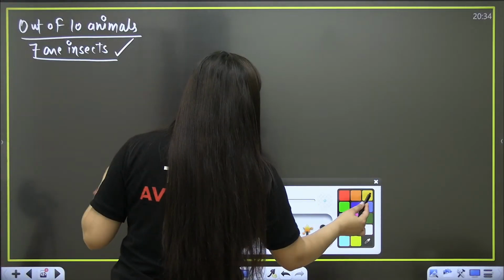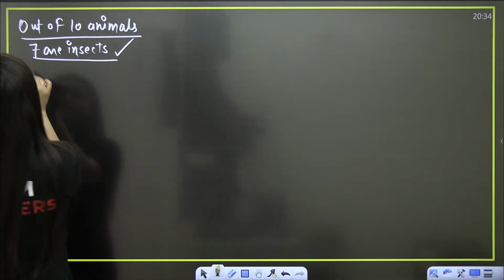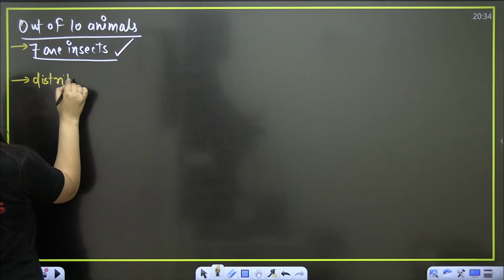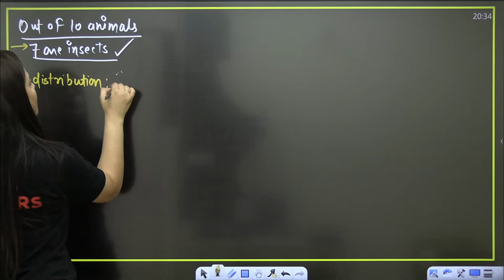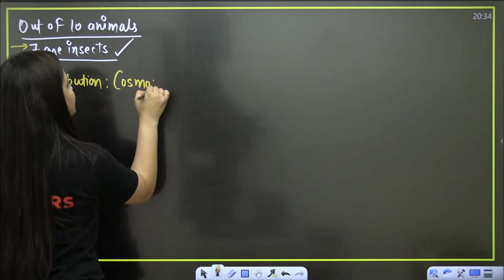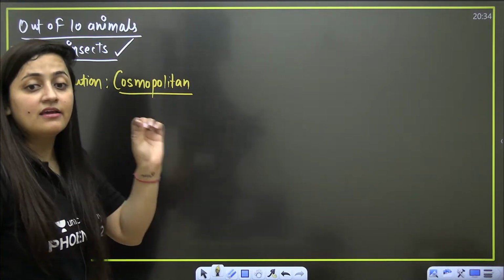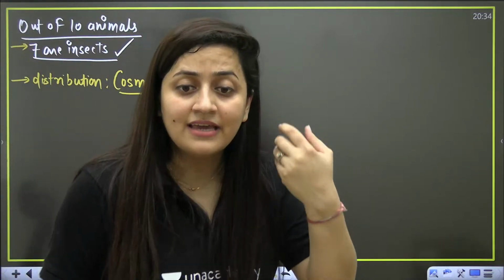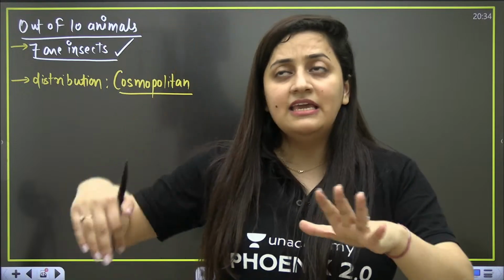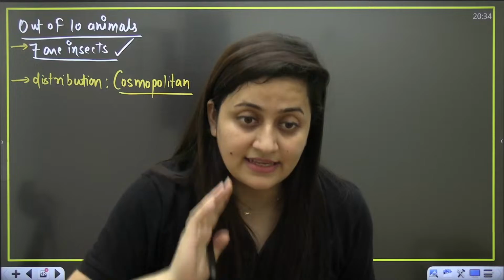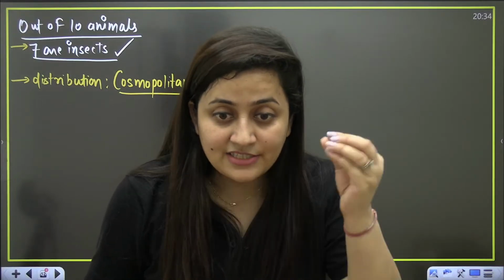Yes, bache, anyone, can you use the word for it? So their distribution is cosmopolitan. What is the meaning of being cosmopolitan? It means they are present everywhere. Right now you will see cockroaches everywhere. Even if this world is about to end, the cockroaches will still exist. They will still survive. It is that kind of animal.